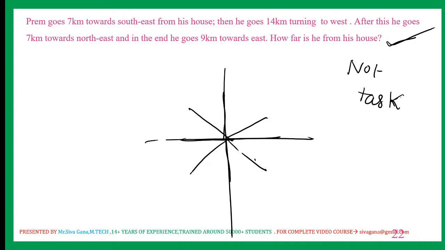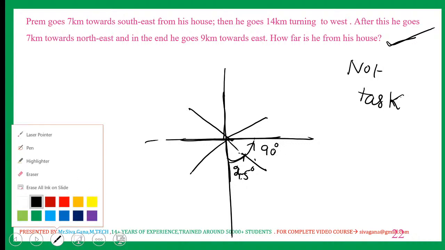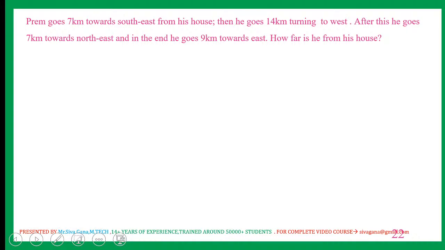That question I am going to explain. And also angle based questions, if he is moving 45 degrees clockwise, or 275 degrees, 180 degrees, 90 degrees anti-clockwise, after that 35 degrees clockwise, like this. Angle based movement questions also I will explain in the next session.